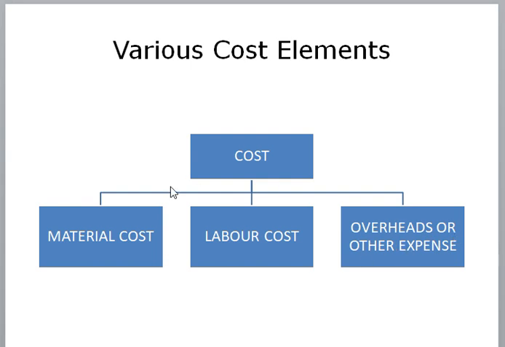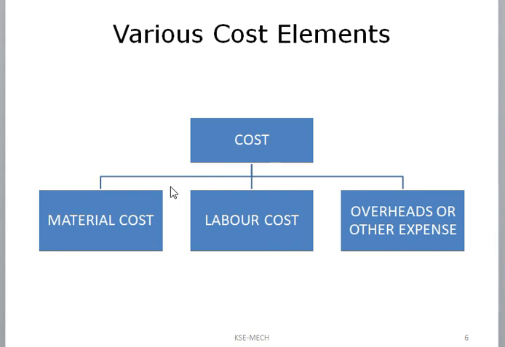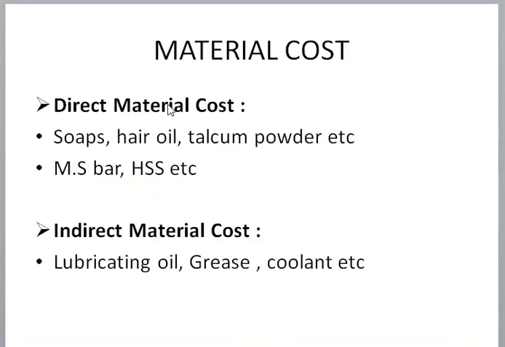In the form of material cost, it is also divided into two subtypes: direct material cost and indirect material cost. In direct material cost, which type of cost can we include? Here I have given you some examples like soaps, hair oils, talcum powders. These all are ready-made products. The second one is MS bar.